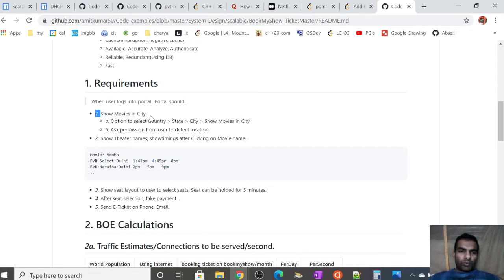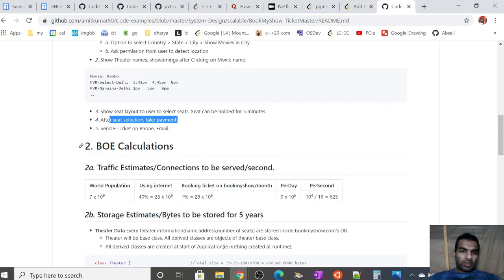It should show movies in the city, with the option to select country, state, city, and ask permission to detect the user location. This option I have already done, so that's why it was showing me this. Then it should show the theater names. For example, I have taken Rambo. It should show the theater names, then the movie timings, and if I select any of the movie timings, it should show the seat layout. Seats should be held for 5 minutes only. After seat selection, it should take the payment and send the ticket back either on phone or email.